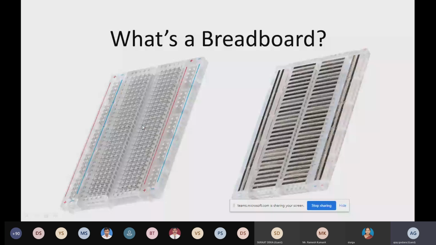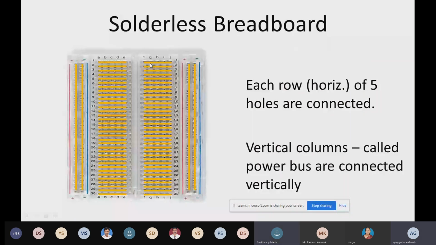If you are going to make multiple wire connections, you can connect directly by using these holes, these points over here. These are connected like this, and these are connected like this. These are solderless breadboards, the same breadboard over here. You can see their connection is like this, A, B, C, D, and all these are connected like this. Row and column, you can see how it is connected.